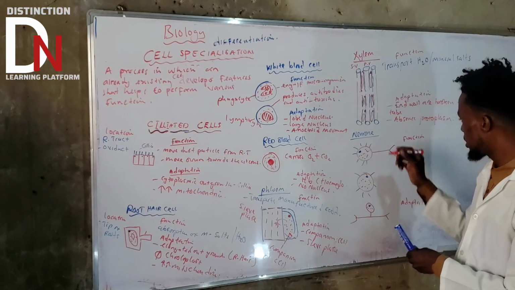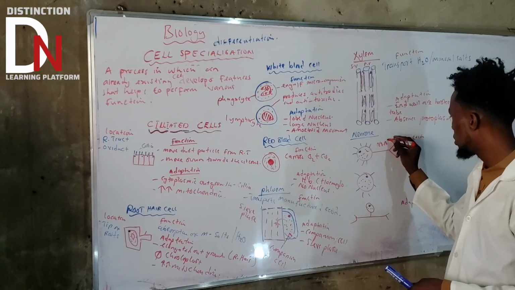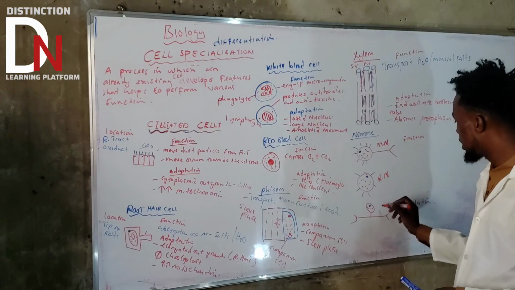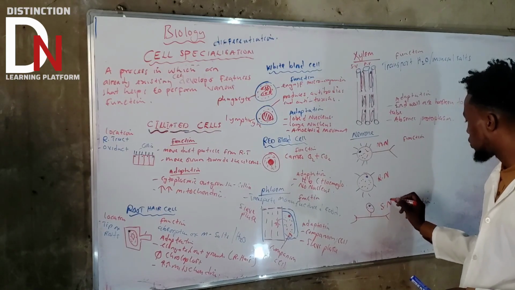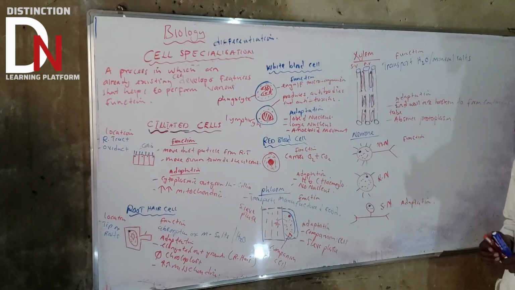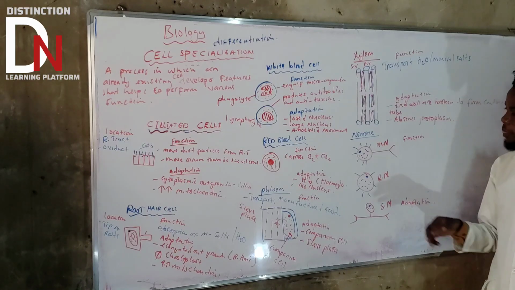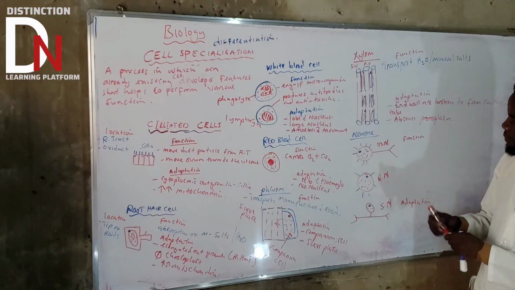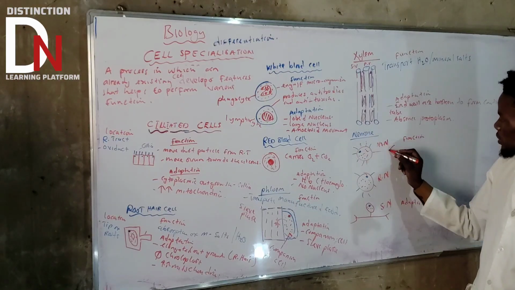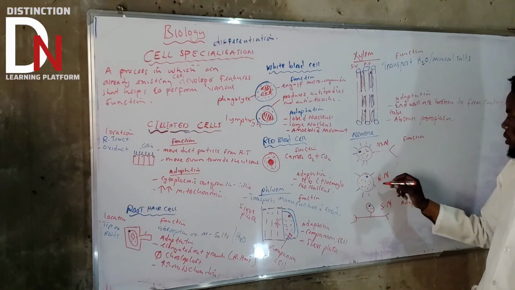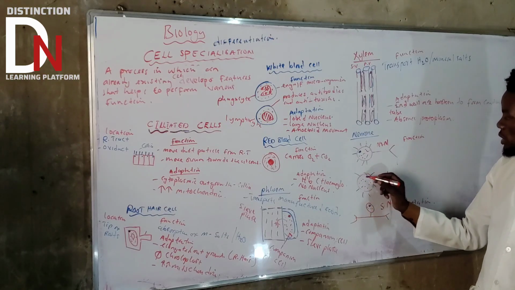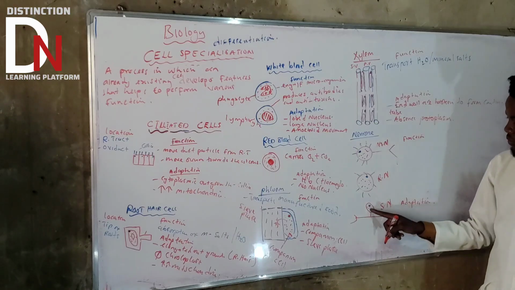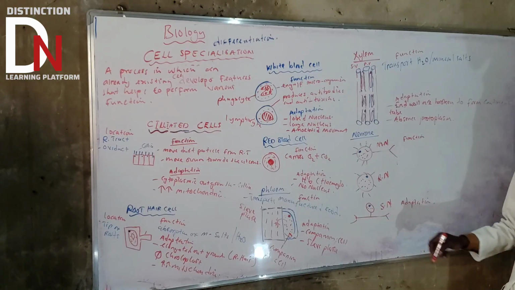So what are we saying about this? This is a motor neuron, this is the relay neuron, and this is the sensory neuron. We'll talk about this in the nervous system lessons. As you can see, this is the cell body, and these are dendrites. This is an axon, and this is the axonal terminal. Same applies to this one: this is the cell body, these are dendrites, and this is an axon.